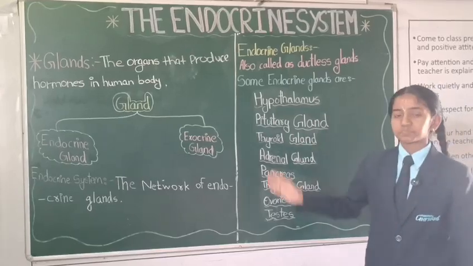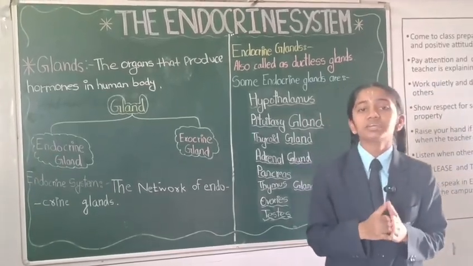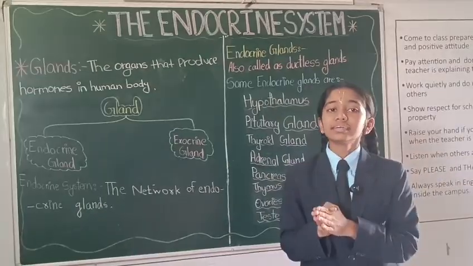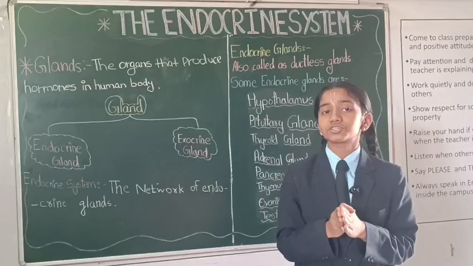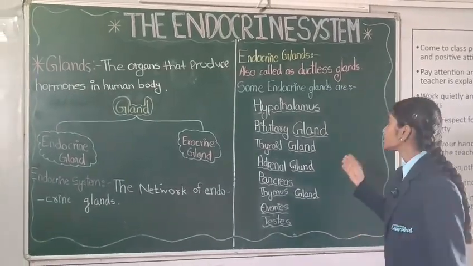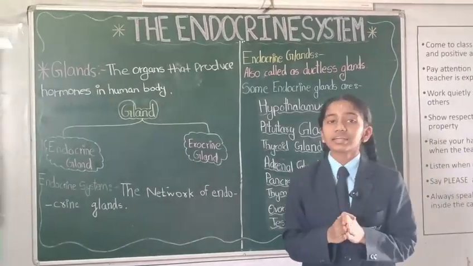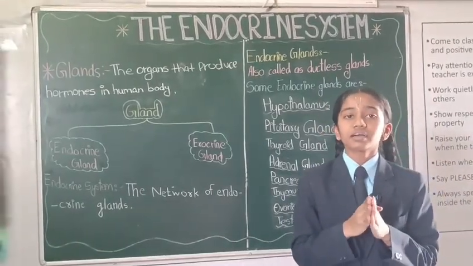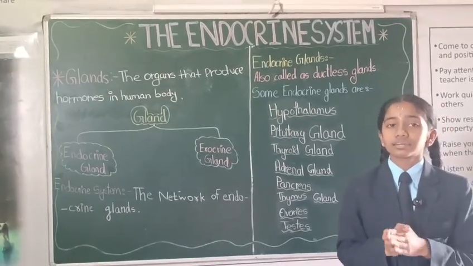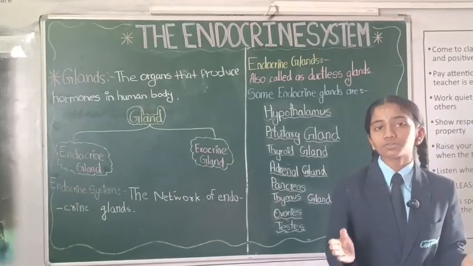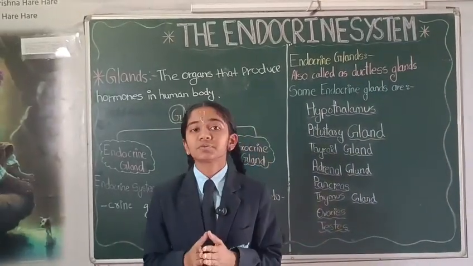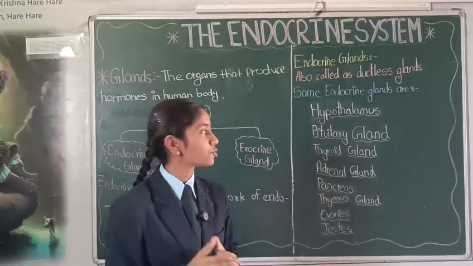First is the hypothalamus. The hypothalamus is located at the base of the brain. It releases hormones such as oxytocin and TRH, and its main function is to control the pituitary gland. Next is the pituitary gland. The pituitary gland is located under the hypothalamus. It releases mainly two hormones, the luteinizing hormone and the growth hormone. The growth hormone released by the pituitary gland is responsible for the growth of bones inside the human body.